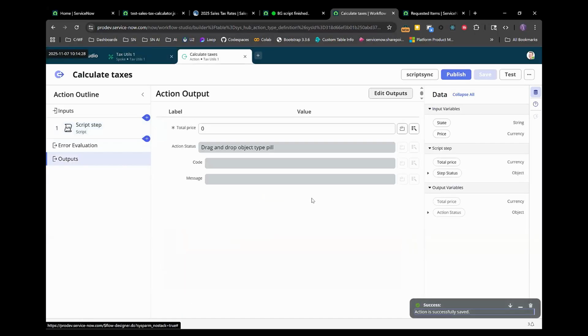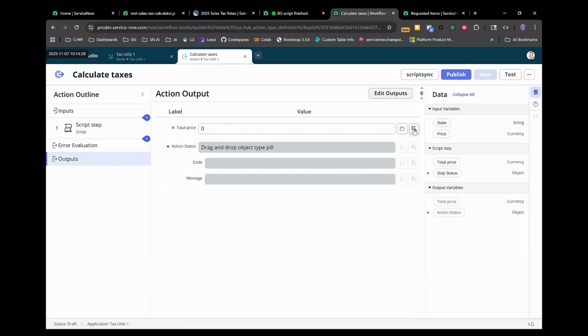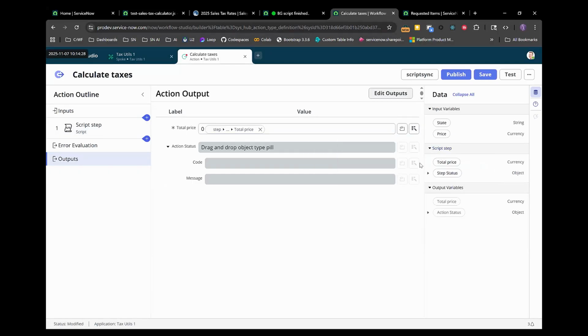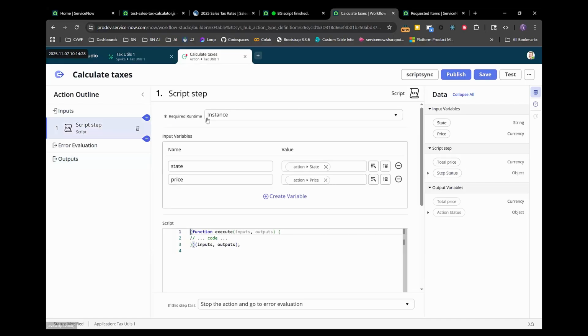And so now what we can do is if we go to the output, we can map the output to our script set, right? So the total price. So what's happening, let's recap, is the action is what's going to be available in Flow Designer. And the inputs and the outputs of the action are going to be the data pills when we call the action, and then the output will be available in a later step in the flow. And so that's what we needed to set up.